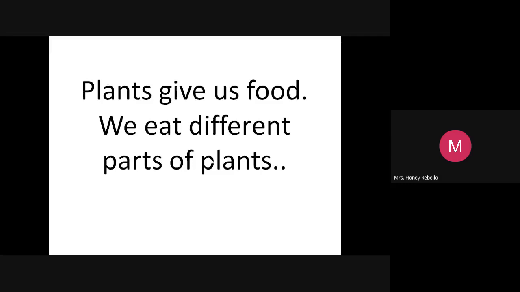We eat different parts of plants. Children, please listen. No need to write. Close your book. Just look at the screen and observe the class today and listen carefully. Plants give us food. We eat different parts of plants. Let us see that. Now see here.